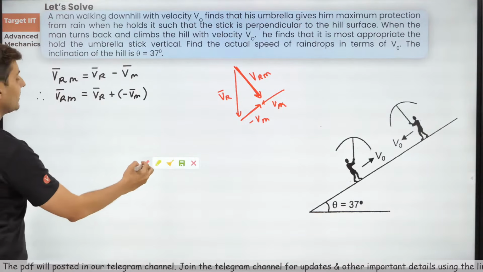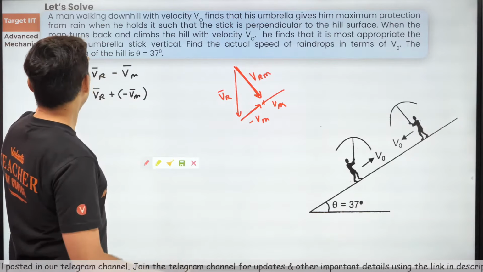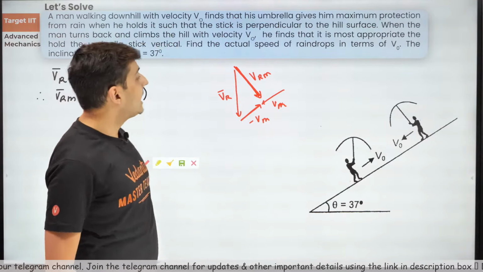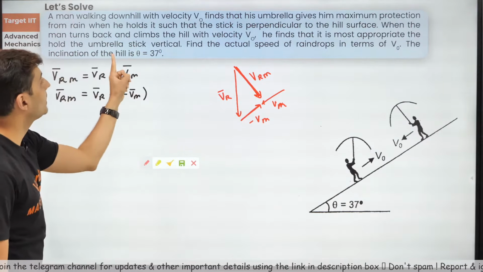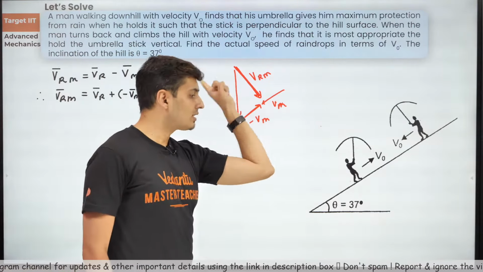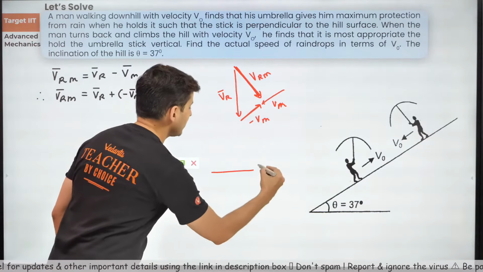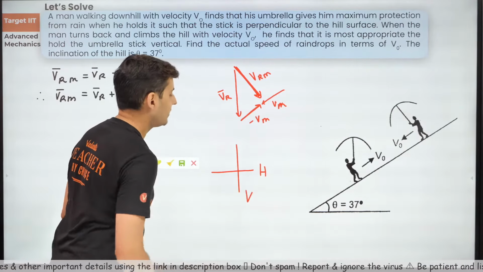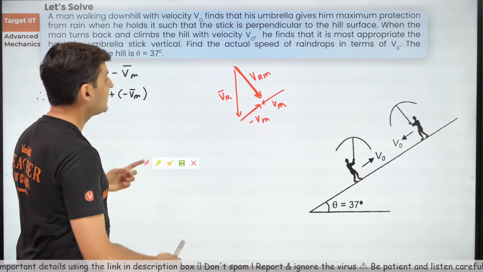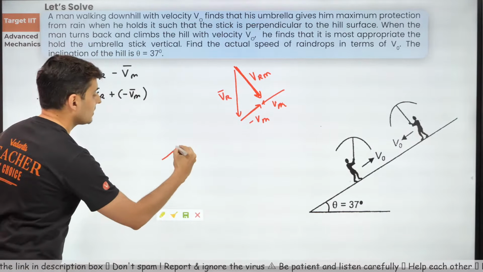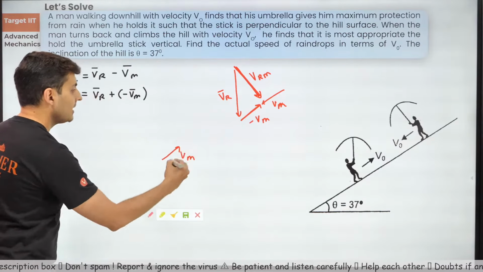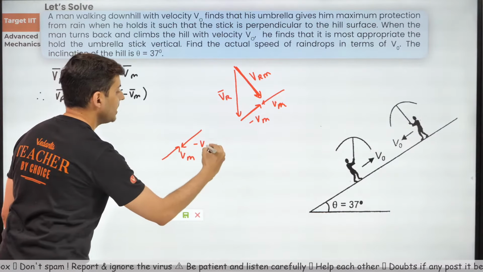Now for the second part. When the person goes back and he climbs up, he finds that the umbrella should be held vertical. Vertical does not mean like this. Vertical means like this. Remember, this is horizontal, this is vertical. So if the person is going up, velocity of the person is here, then minus Vm should be below.